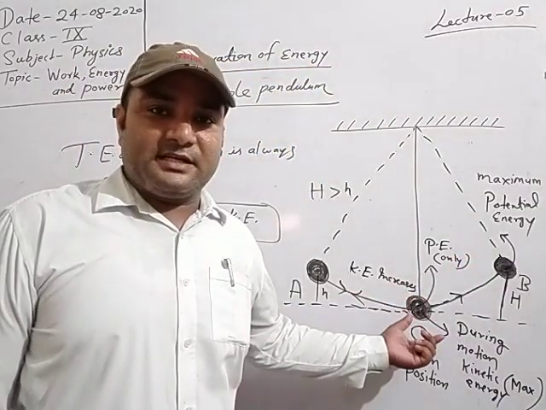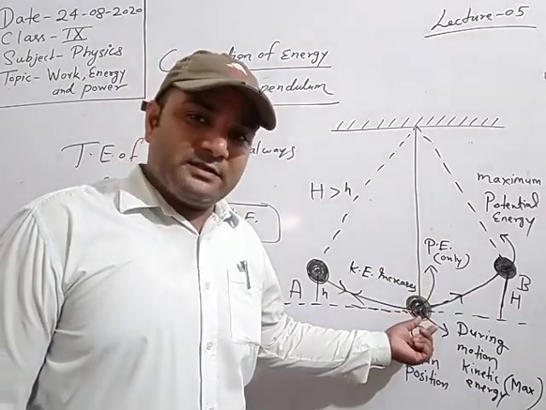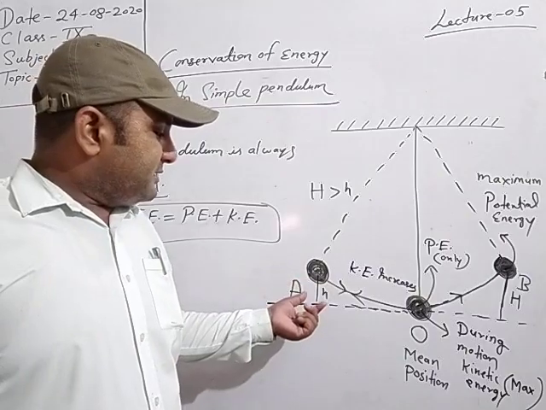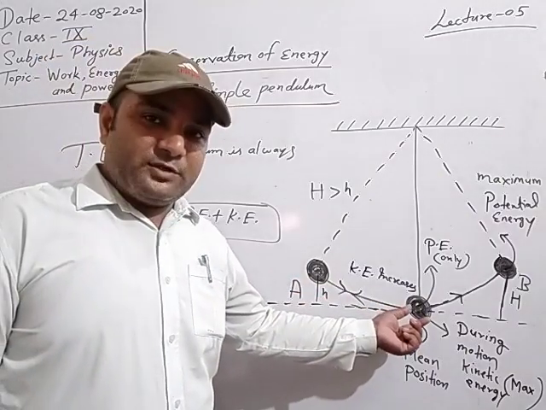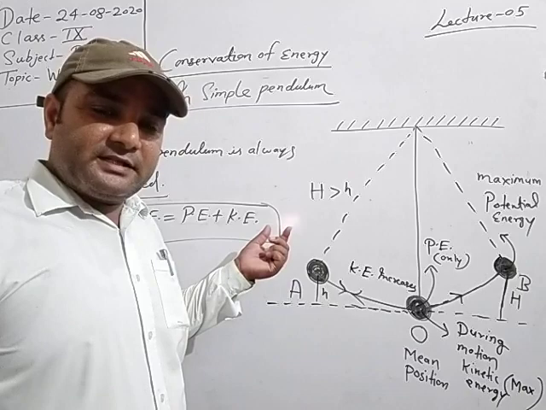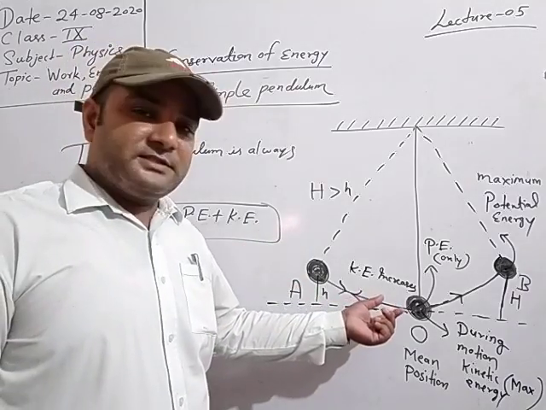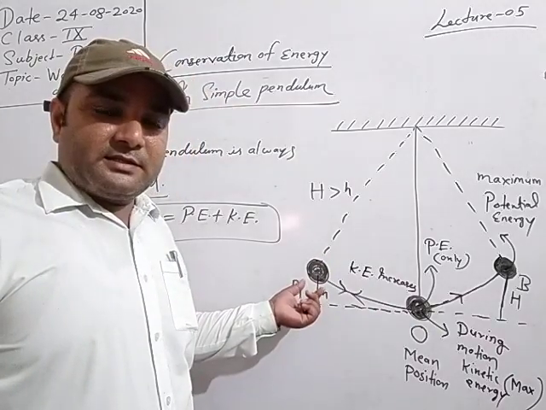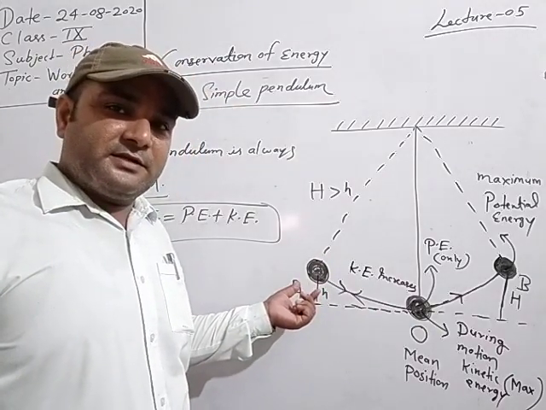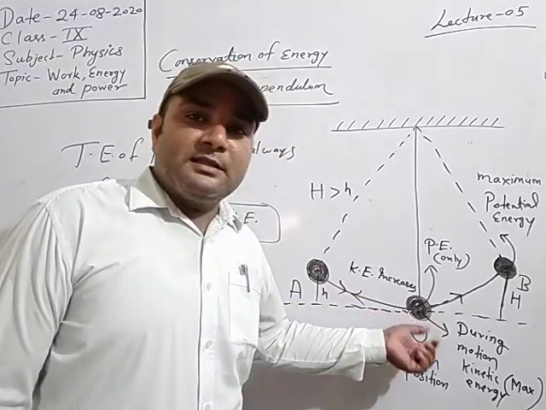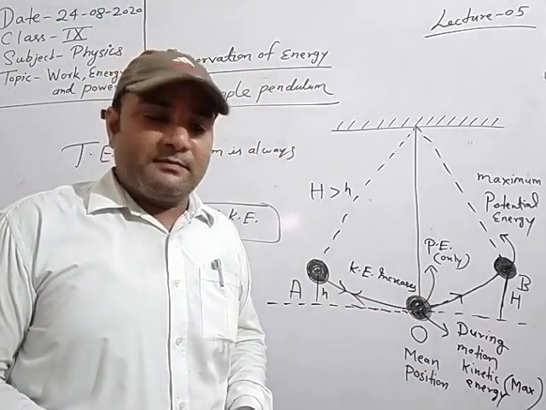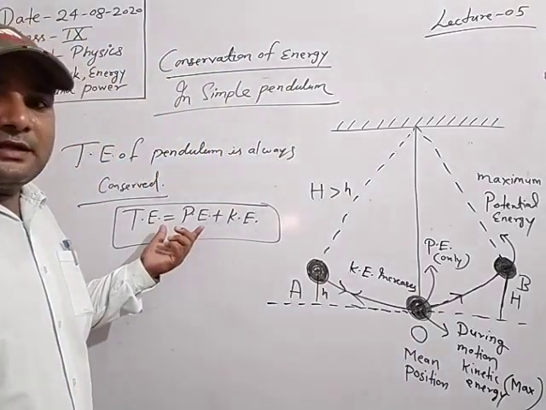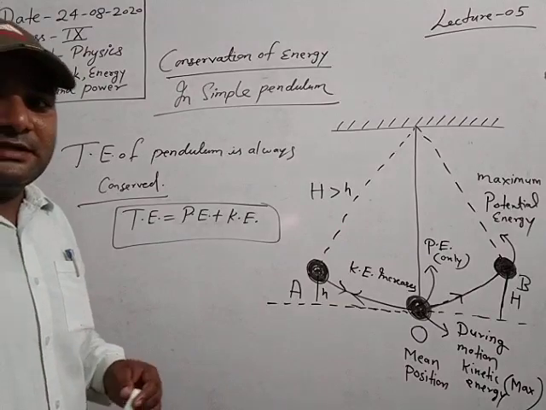It means in the starting condition there is only potential energy, and when the bob is taken up to position A and released, then potential energy is converted into kinetic energy, and further converted as it moves, and at point O the maximum kinetic energy appears. And there is always the concept that potential energy plus kinetic energy is equal to what?